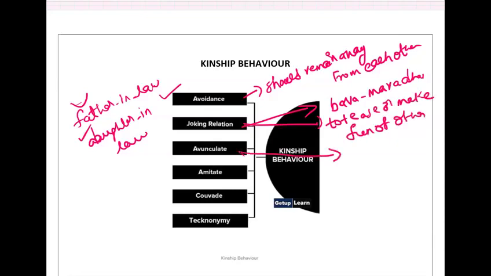Avunculate. It is related to the kind of behavior which gives the maternal uncle a very important status in the child's life. The maternal uncle has a very important role in the child's life. If you ask me for details and examples, I'll tell you. Participation in the tonsure ceremony of the newborn, and they play an important role in the marriage ceremonies of the niece and the nephew. So these are like avunculate behavior.